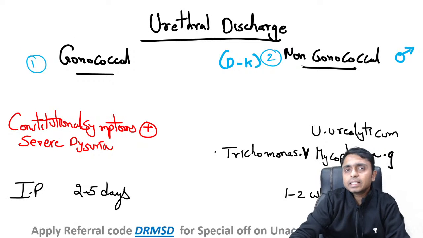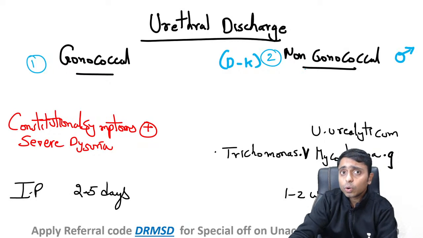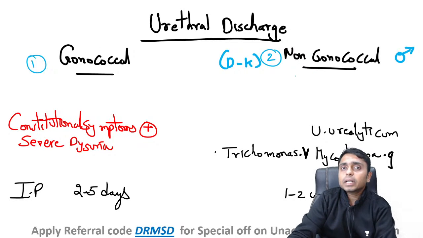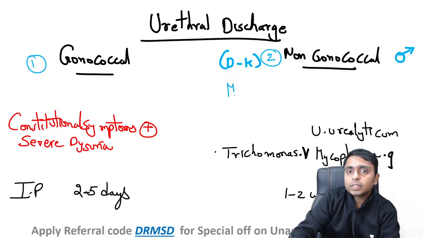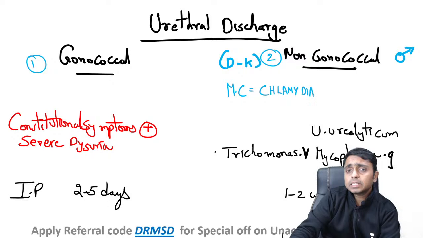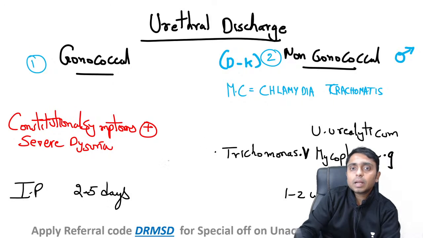In non-gonococcal urethritis there are many organisms, but the most common among all of them is Chlamydia trachomatis. Please remember this very important point.